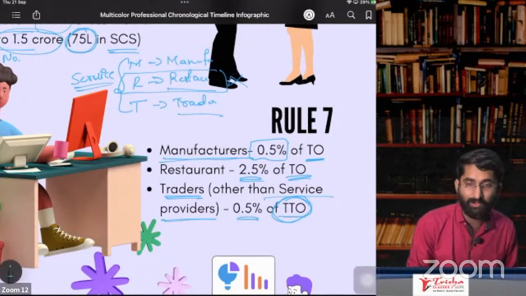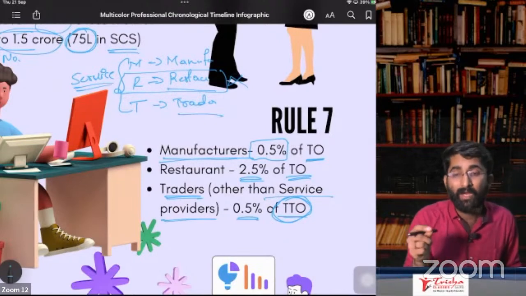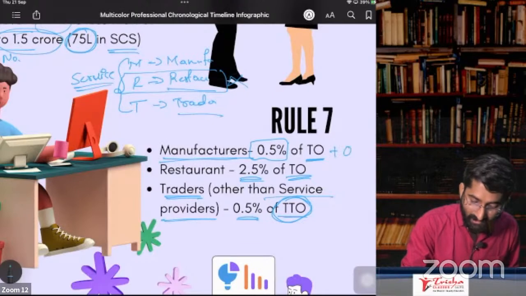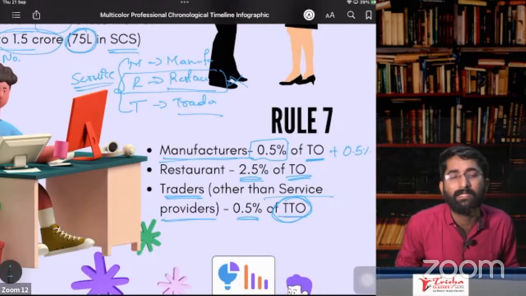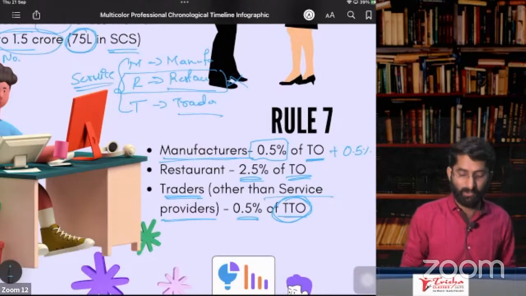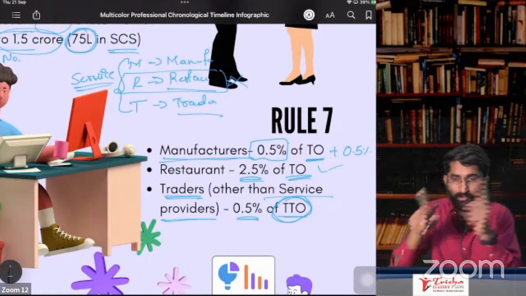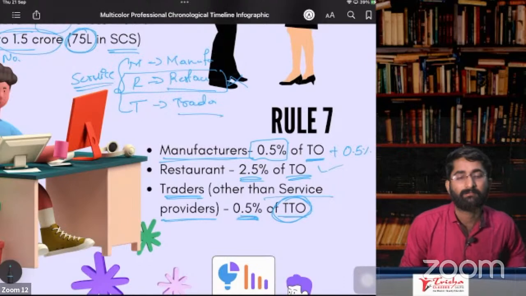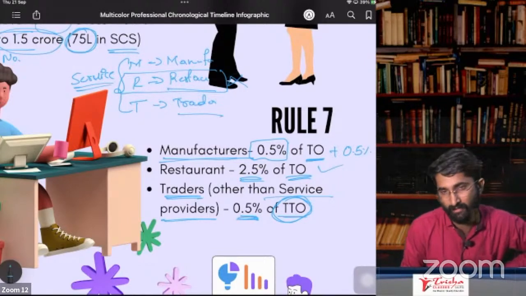0.5% of taxable turnover. Sir, 0.5%, we heard that it is 1%. It is CGST plus SGST of 0.5%. 0.5% plus 0.5%, totally it is 1% of the turnover. 2.5% plus 2.5%, totally it is 5% of the turnover. And 0.5% of taxable turnover.